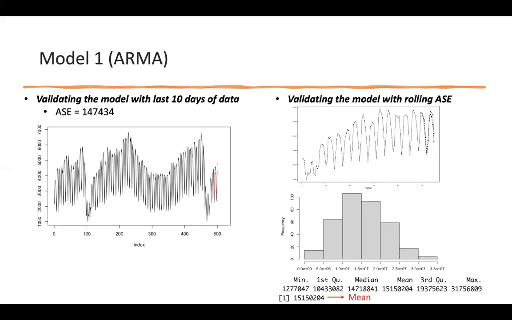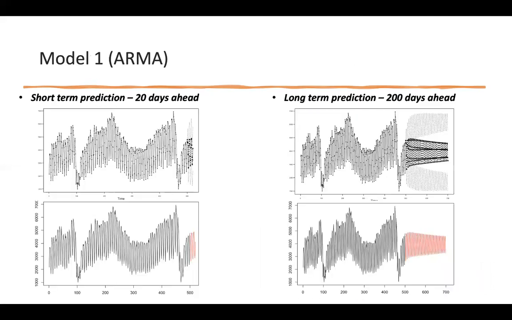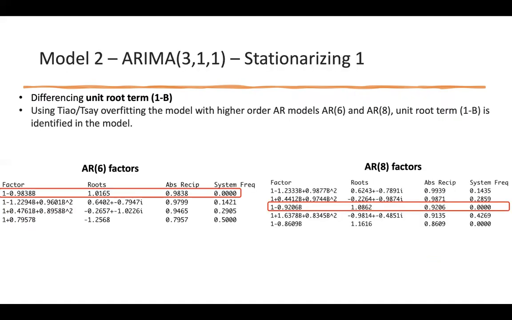Here, I validated the model with the last 10 days of data. It turns out that the forecasts were tracking the original data pretty well. Also, a rolling window was used to calculate the average ASE across the entire data set. The ARMA model overall did a great job forecasting, as its ability to converge toward the mean matches well with the stationary data. Now, let's take a look at the ARIMA model.